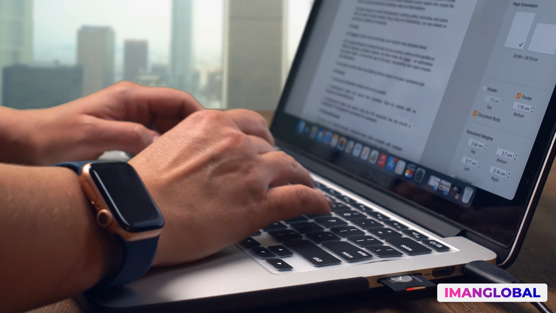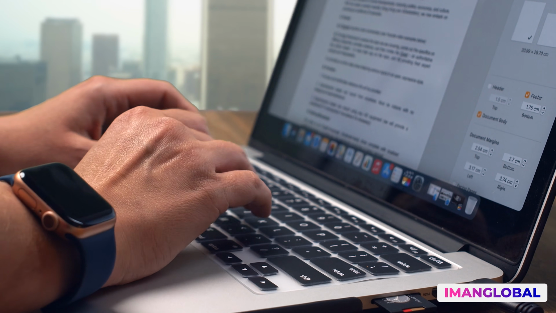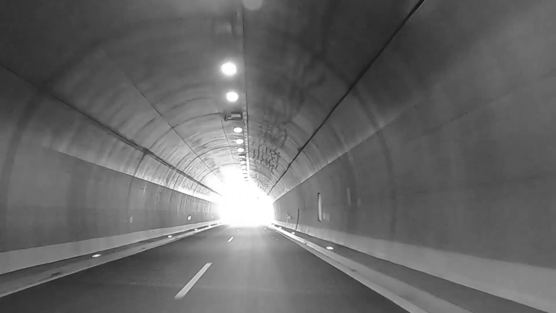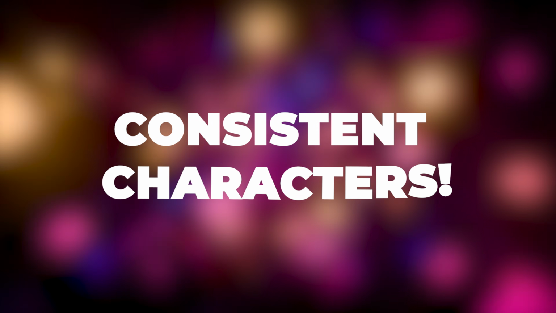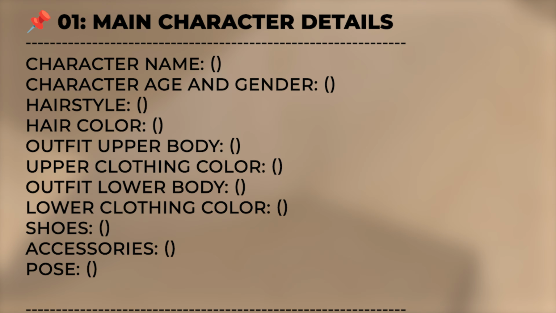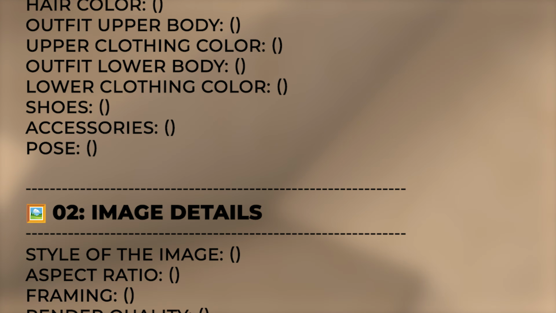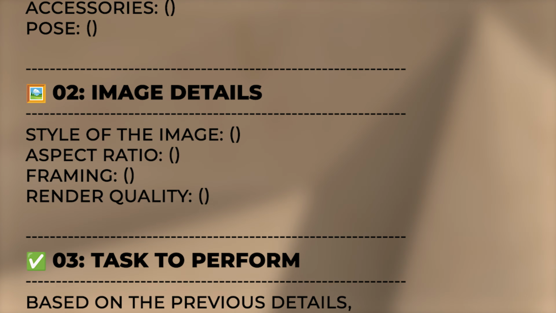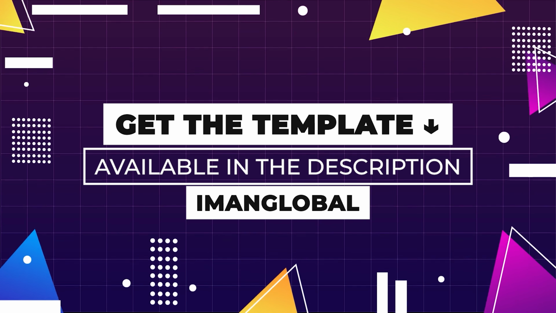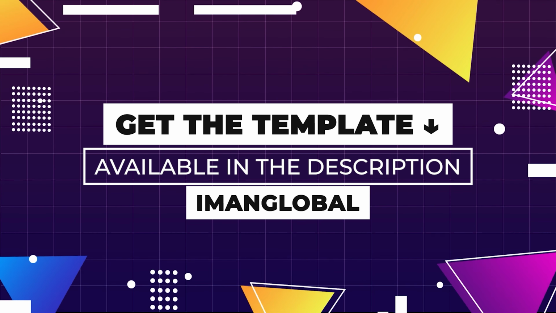I've created a smart, practical, and honestly, I'd even call it magical, template for you. This is your gateway into the world of building consistent characters. The template has two main parts. The first part of the template is designed to define the exact traits of your ideal, consistent, and dreamy character. You can enter the name, gender, age, type of clothing, appearance, and any other detail that's in your mind. You'll find this template in the description of this video on my channel, Iman Global.